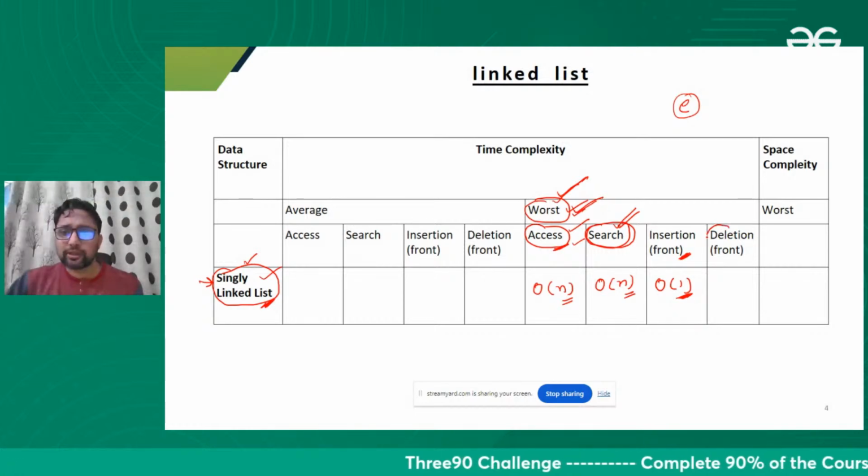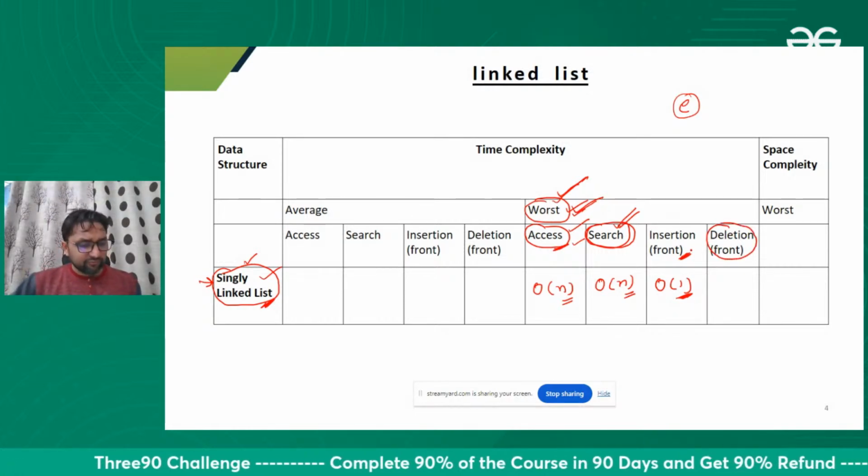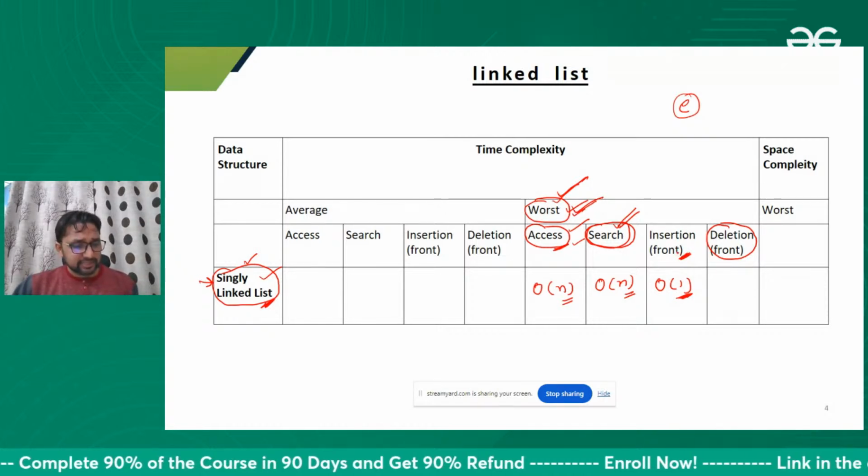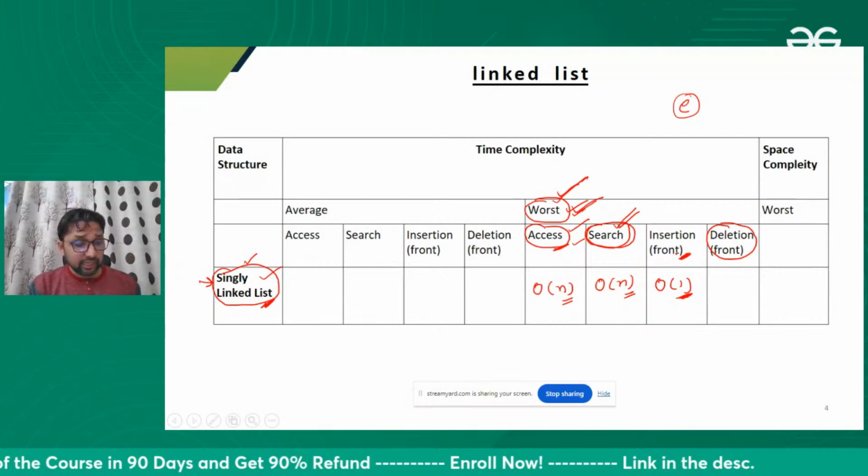Okay, last question from here. Deletion from the front. We want to delete one element from the front. Saurabh, Rajbir, other people, please keep replying. We want to delete. Keep asking the doubts.